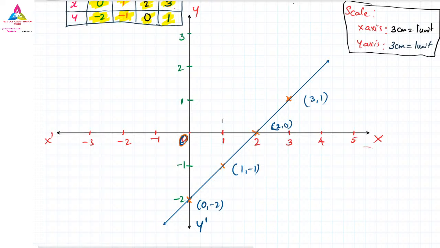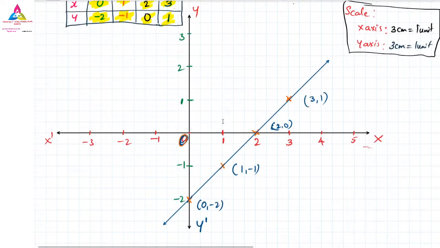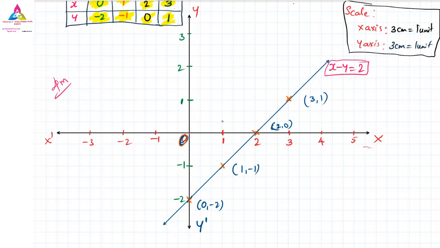That equation they have given before is nothing but x minus y equals 2. So you have to write the equation anywhere here: x minus y equals 2 is the equation of this linear graph. Okay, so this is all about the graph, and if you solve it this way, you are going to get the 4 marks. This is the 4 marks question.